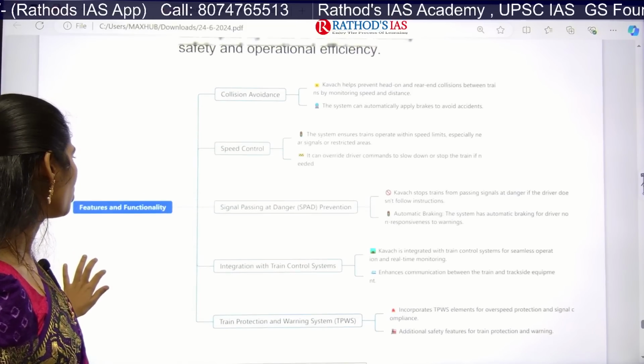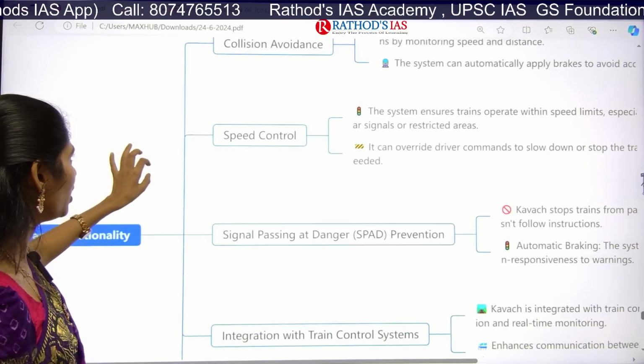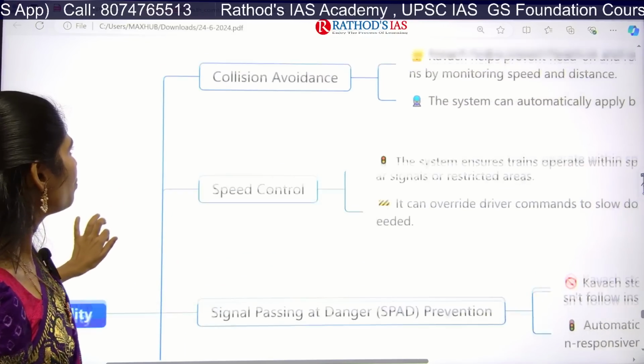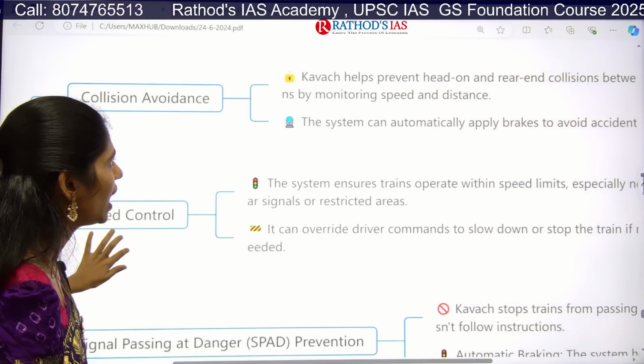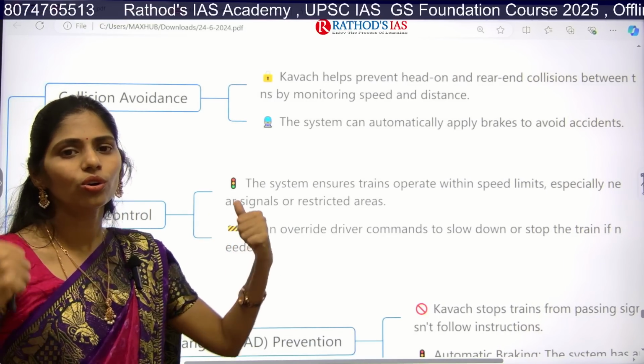So what are the features of this? There are 5 important features of this Kavach. The first one is collision avoidance. So Kavach helps to avoid collisions.